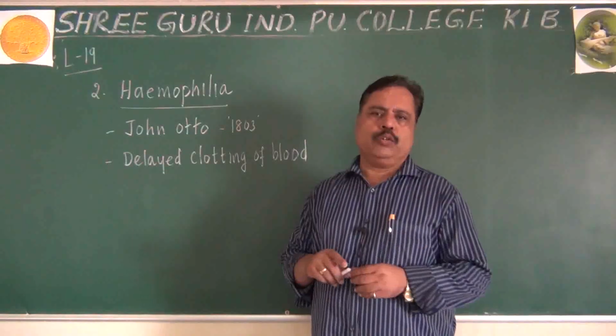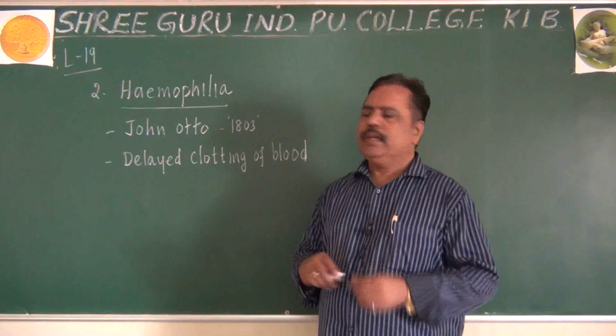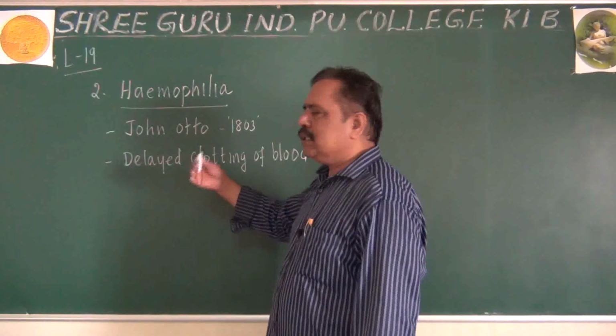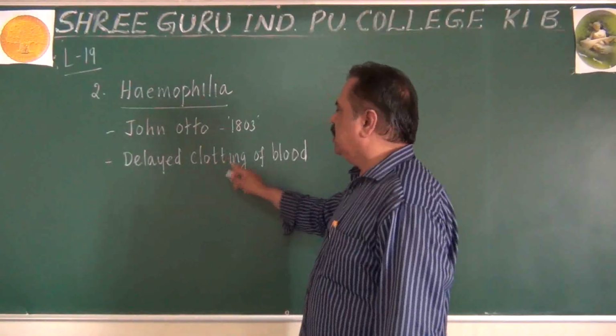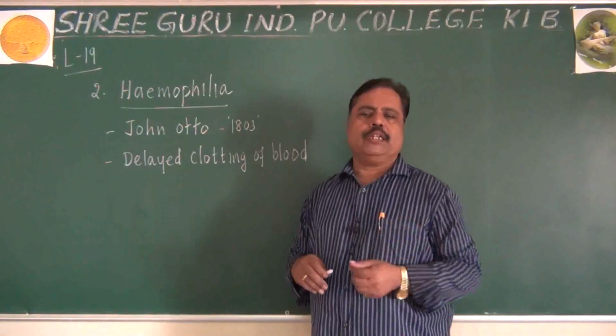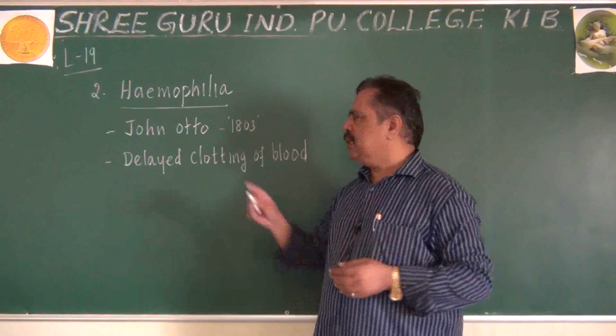In first year you have heard about the mechanism of clotting of blood. According to that mechanism, there are several proteins involved or necessary for clotting of blood, along with calcium and other enzymes. So many types of proteins are involved.